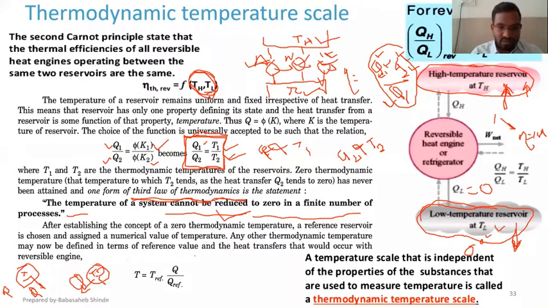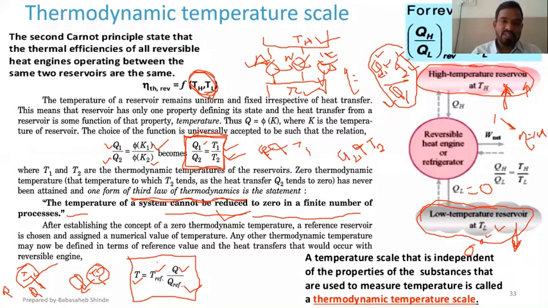Then I can use this relation and find the temperature of that other source, because I have the values of T reference, that is the temperature of the reference source, and Q reference, that is the heat interaction by that reference source. And I also know the heat interaction by that source whose temperature is to be known.